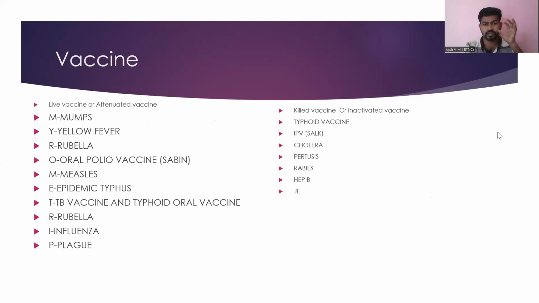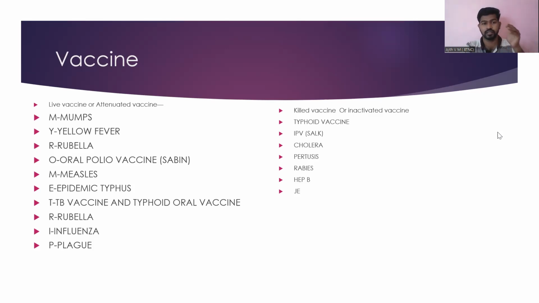Live vaccine means we are injecting the live form of the vaccine into the person's body. Always remember live vaccine is contraindicated for pregnancy and immunocompromised patients. जो आदमी लोग प्रेग्नेंट है, इम्यूनोकॉम्प्रोमाइज है, वो लोग को ये लाइव वैक्सीन कॉन्ट्राइंडिकेटेड है. Then another thing is duration. अगर एक आदमी एक लाइव वैक्सीन आज लिया है, then next vaccine वो ले सकता है after 3 weeks, not 3 months, 3 weeks. Minimum duration between 2 live vaccines is 3 to 4 weeks. 3 to 4 weeks minimum duration होना चाहिए.